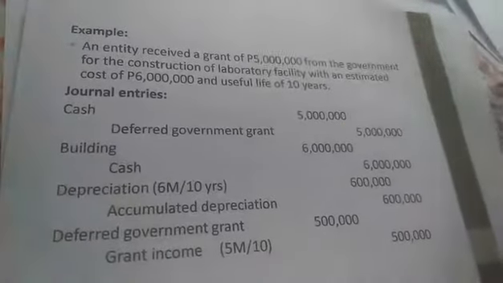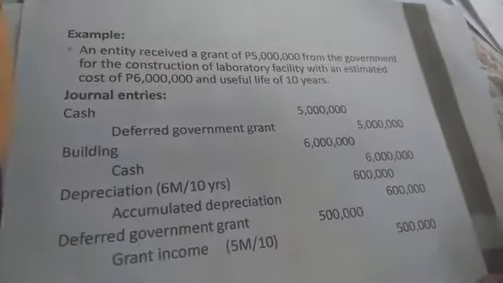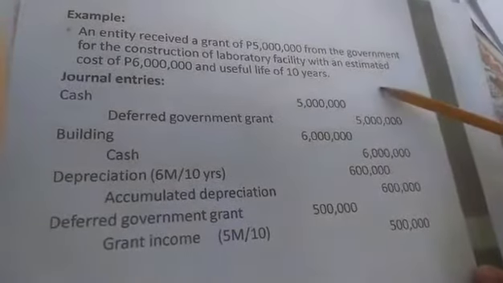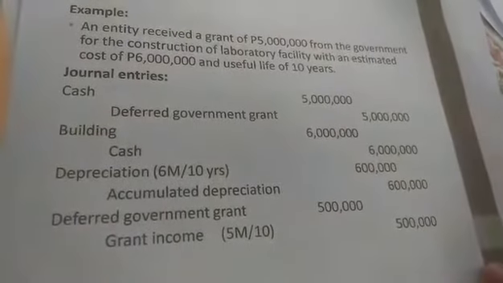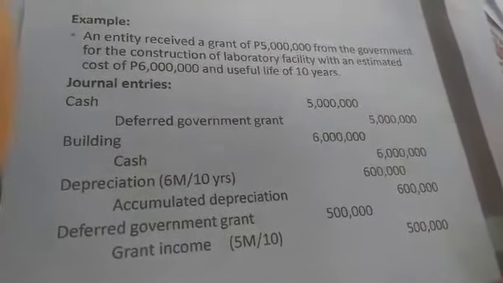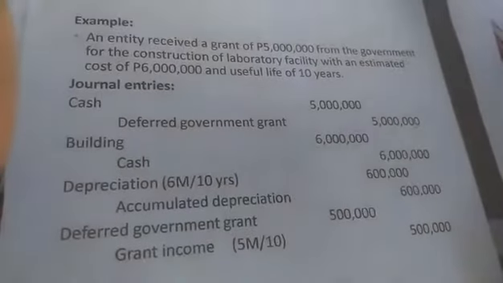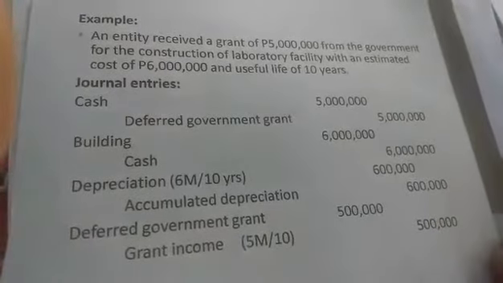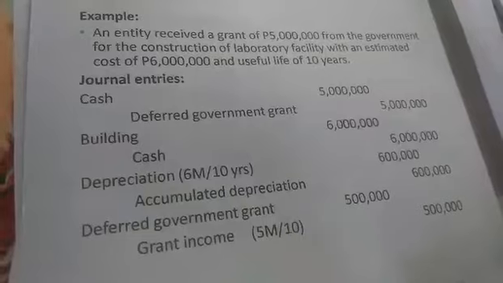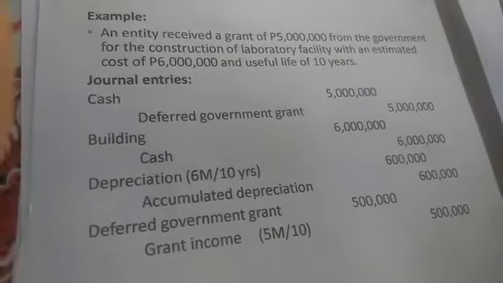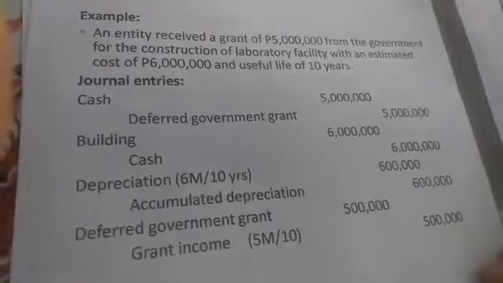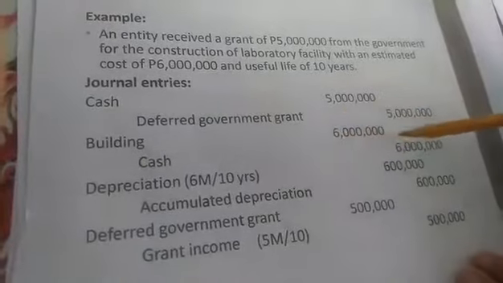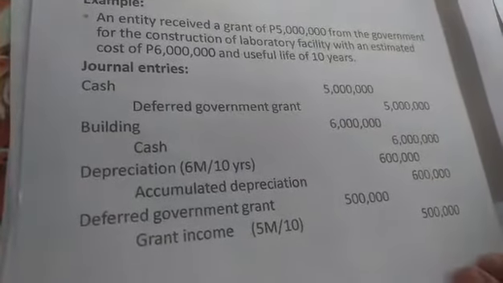At the end of the accounting period, of course, we have to record the depreciation. Yung depreciation natin, magbe-base tayo doon sa estimated life ng assets. At saka, we will use the straight line. But we can use other depreciation methods like diminishing balance and other methods pa na pwedeng gamitin. So, in this case, straight line tayo. Yung ating asset, ang estimated life niya ay 10 years. So, 6 million divided by 10 years, meron tayong 600,000 depreciation for 1 year, which is our debit, and credit to accumulated depreciation for 600,000.